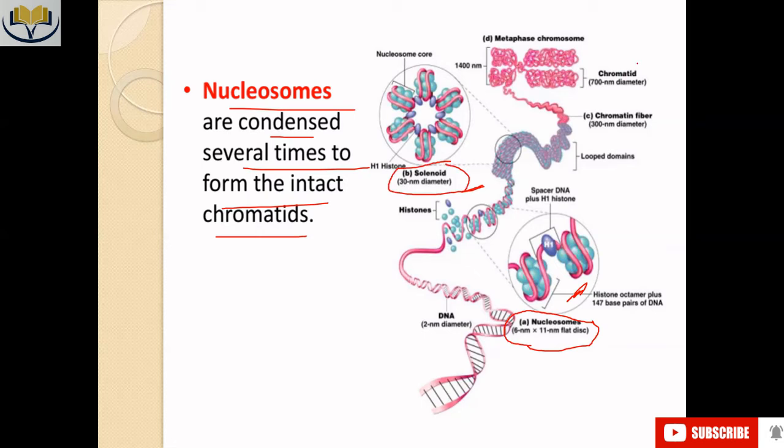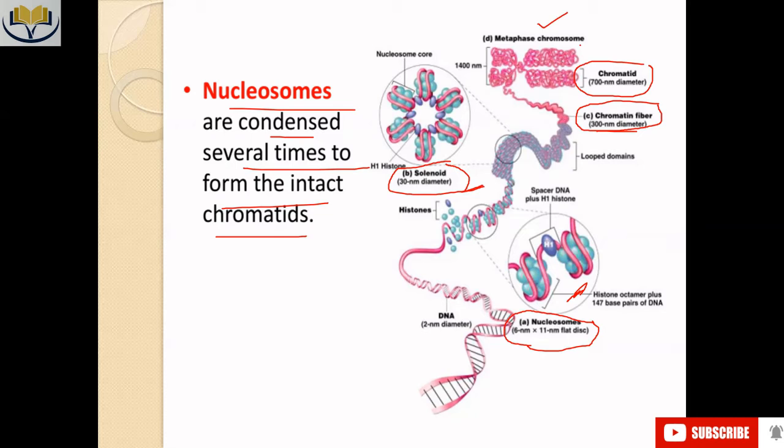Next one is the 300 nanometer diameter chromatin fiber. What is the diameter? 300 nanometer. It is then further condensed to form a 700 nanometer diameter structure, which is known as the chromosome.